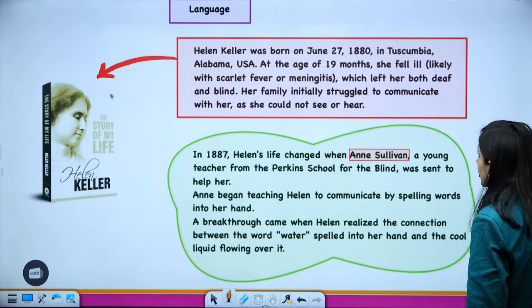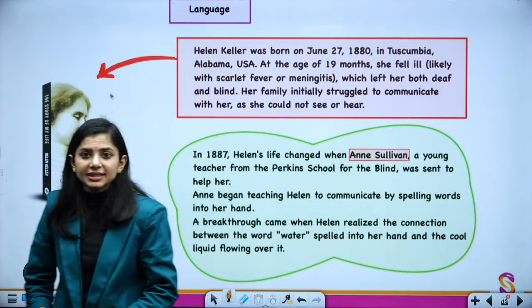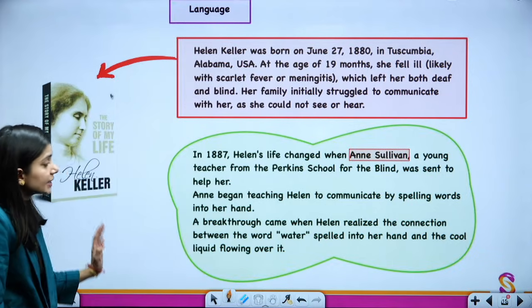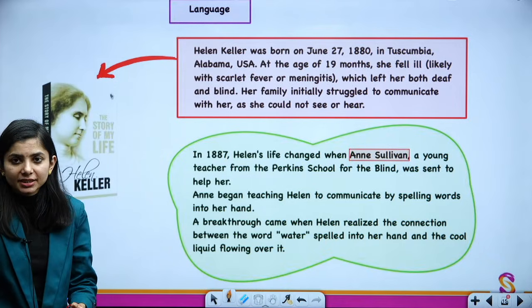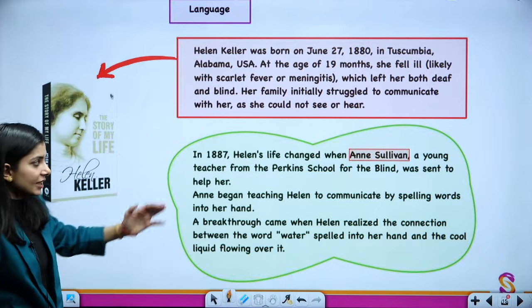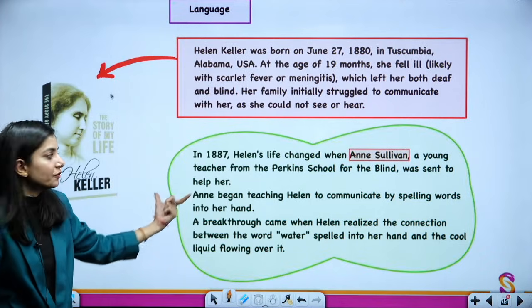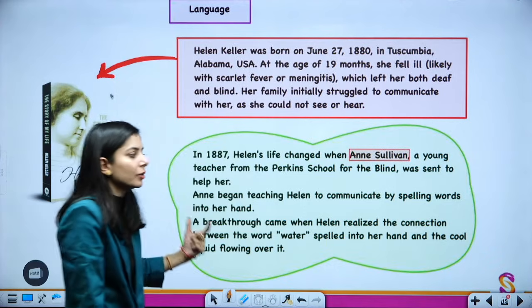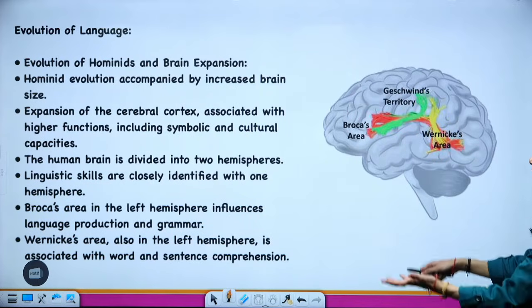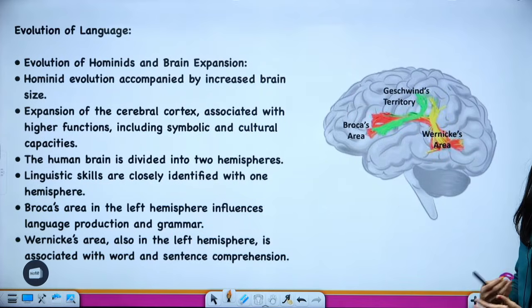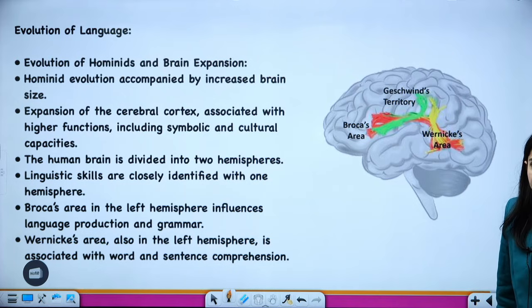Other than this, you can also rely upon the explanatory classes at Sunya IAS, where things are taught with the help of live case studies. Here again I am talking about Unit 7. When we read that part, we take the help of these PPTs, where we add case studies and examples, link it with new developments, and link it with current affairs. So everything is going to be in one place.